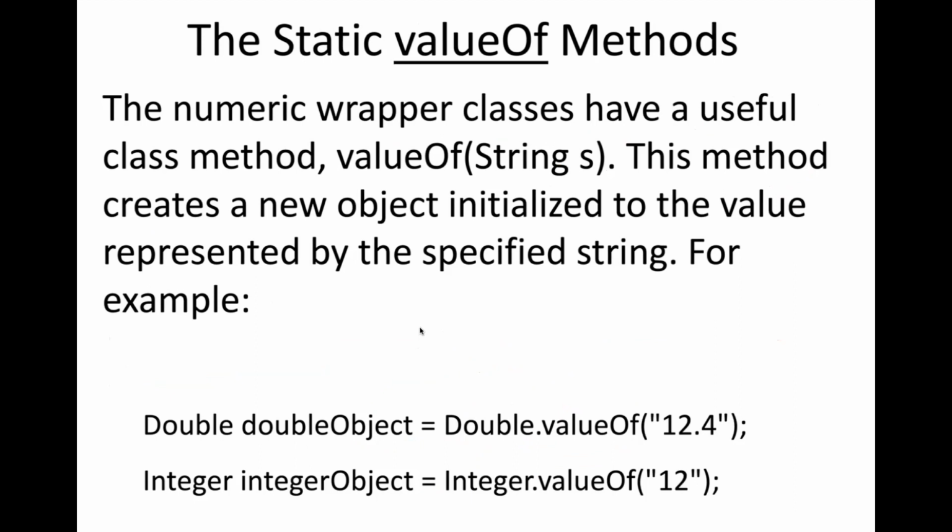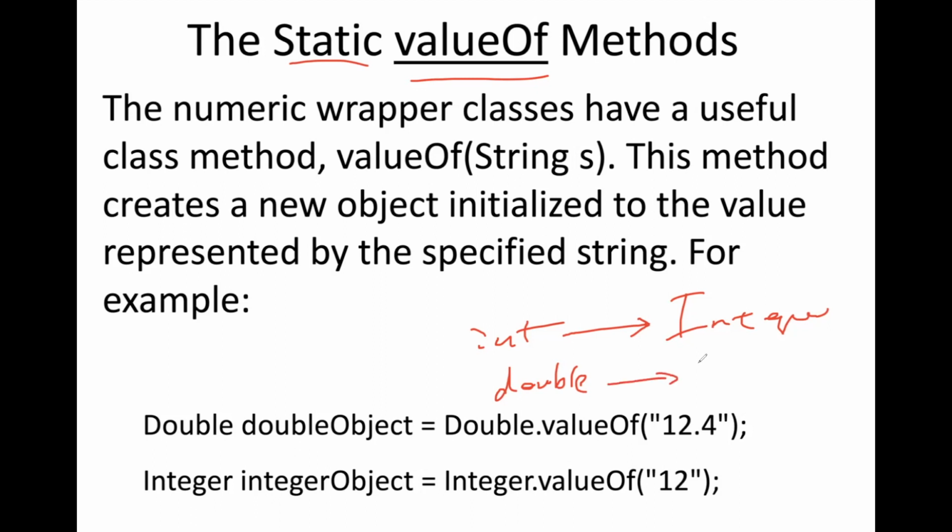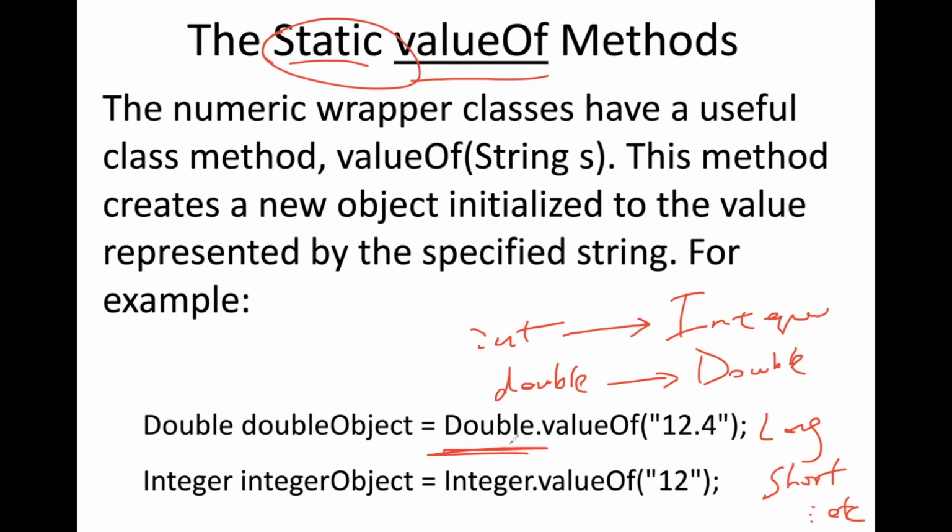Let's move on. Let's talk about static valueOf. This is wrapping and unwrapping, with Integer class examples, providing methods to convert between primitive int to Integer object, primitive double to Double object. Same thing with long, short, etc. The way that you do it, because this is static, which is of the class, not of the instance, you can use the Double class name, dot valueOf, making sure that this is exactly what you want to convert into an object, to construct and fetch this Double object.